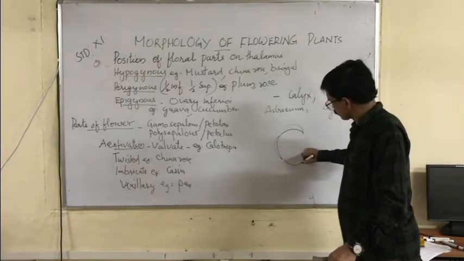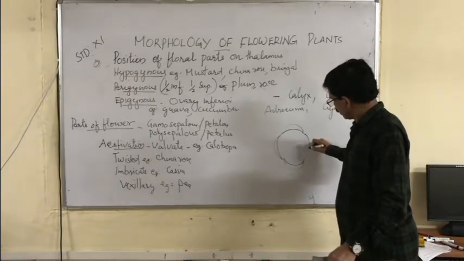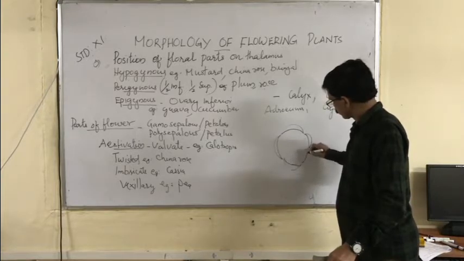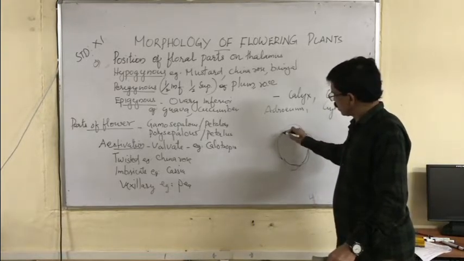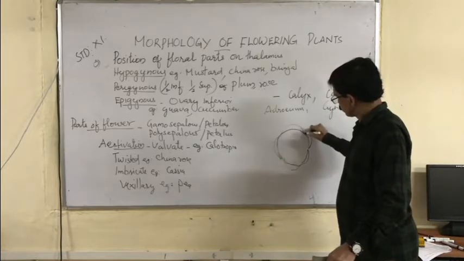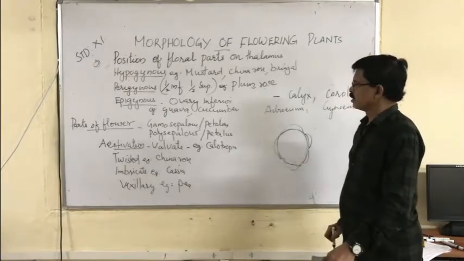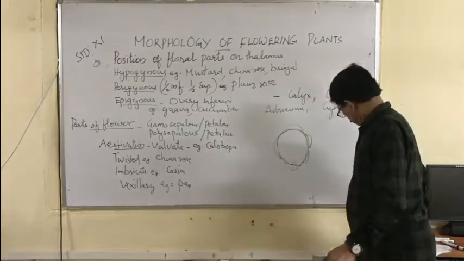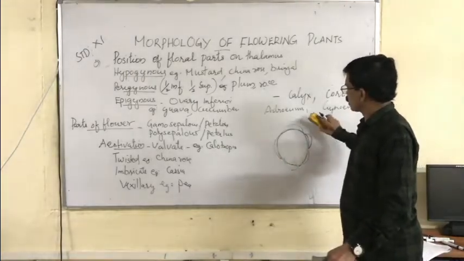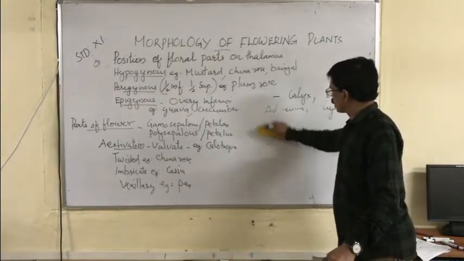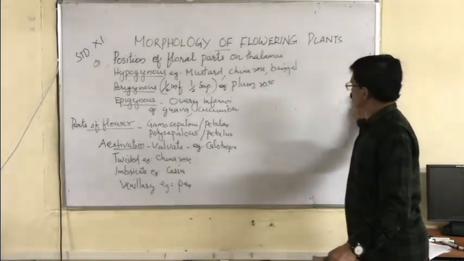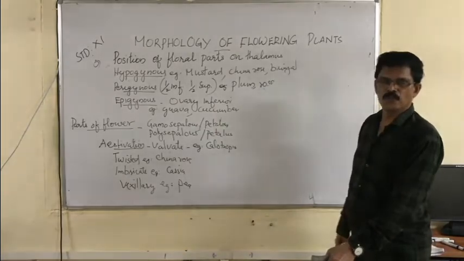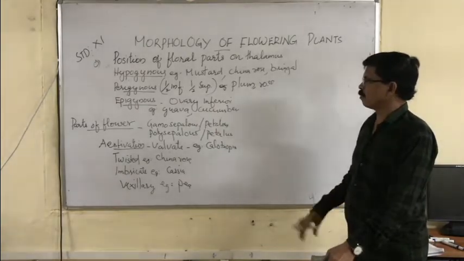How many? Here there are 5 sepals in the calyx. If the sepals are completely fused, then it is called gamosepalous. If the sepals or petals are completely fused, it is called gamosepalous or gamopetalous.